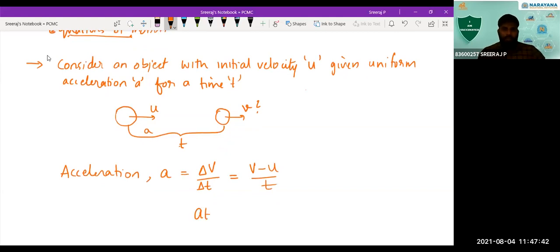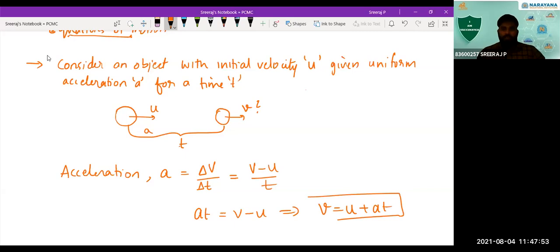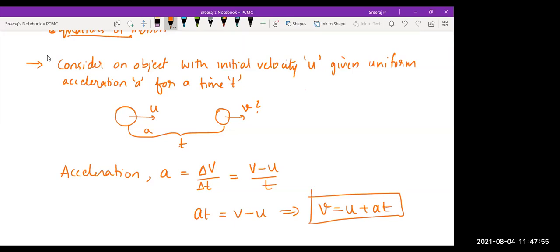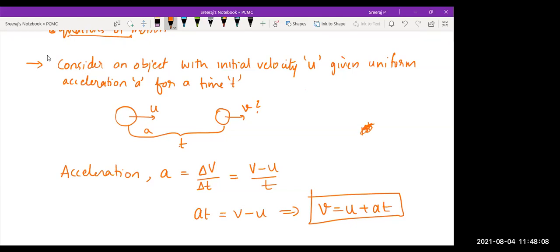Or at is equal to v minus u. If you take u to the left hand side, this will give you v is equal to u plus at, and that is one of the equations of motion. It's not named as the first equation; there is no such thing as a first equation of motion. This is one of the equations of motion: v is equal to u plus at. Is that clear? Yes, sir.